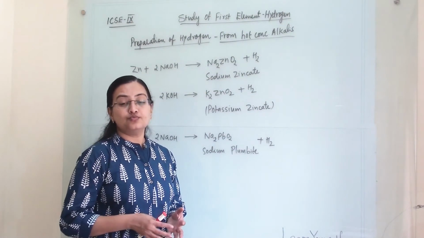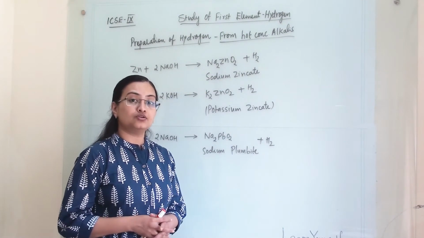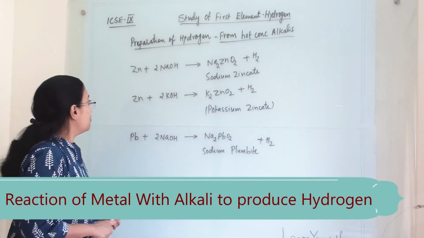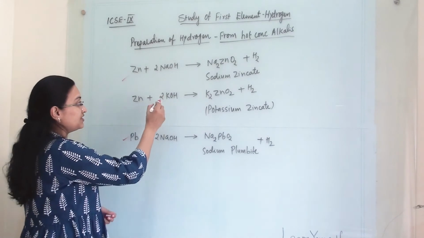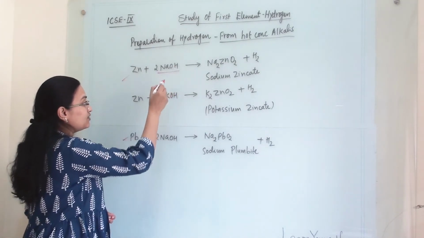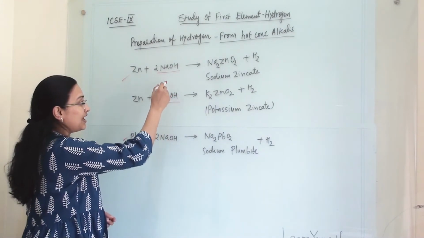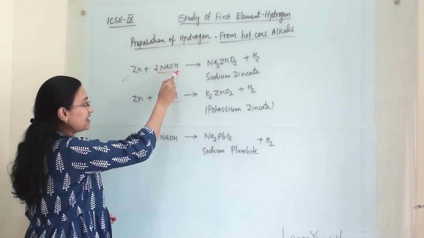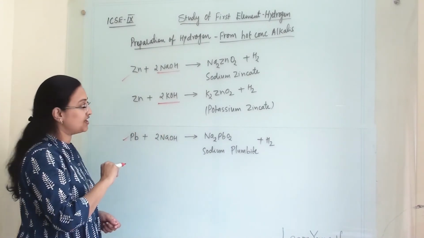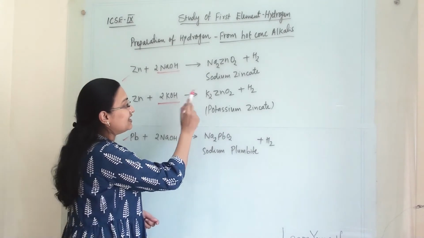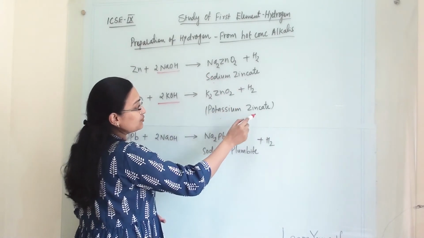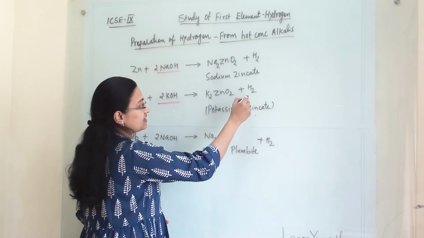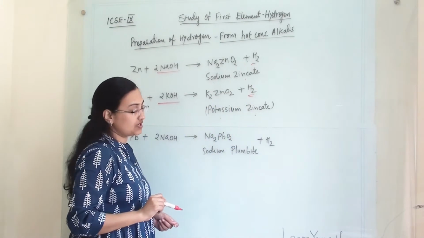Hydrogen can also be produced with the help of hot concentrated alkalis, when zinc and lead react with hot concentrated alkalis like NaOH and KOH. These both are alkalis. This is sodium hydroxide and this is potassium hydroxide. Then they are producing sodium zincate and potassium zincate, and our desired product.